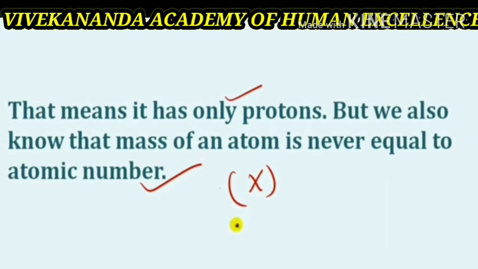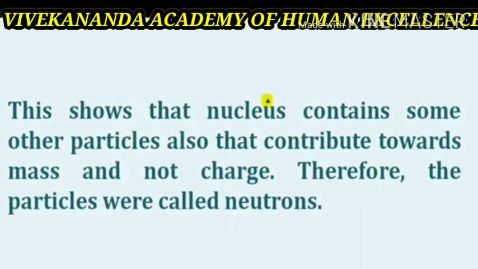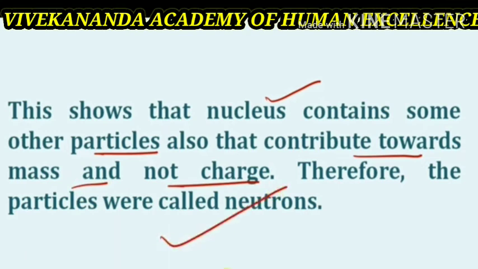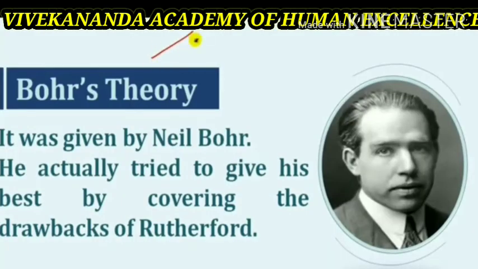Atomic number means the number of protons, or the number of electrons which exactly balances the number of protons. This shows that the nucleus contains some other particles also that contribute towards the mass and not the charge. Therefore, the particles were called neutrons. In general, neutron and proton are present in the nucleus.